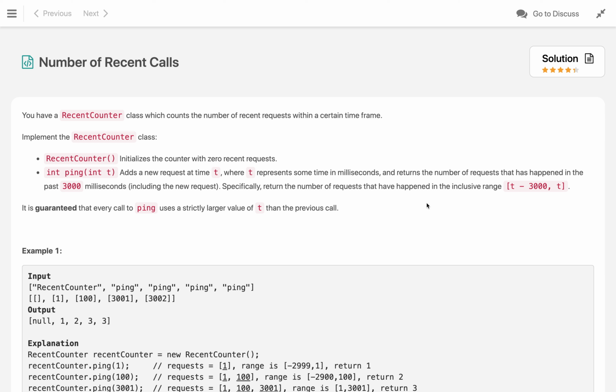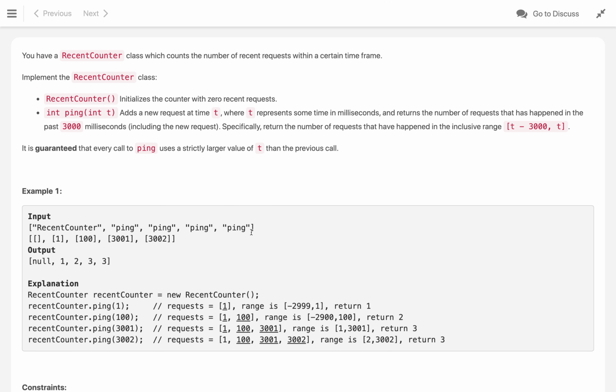where t represents some time in milliseconds, and returns the number of requests that have happened in the past 3000 milliseconds including the new request. Specifically, return the number of requests that have happened in the inclusive range of t minus 3000 to t. It is guaranteed that every call to ping uses a strictly larger value of t.